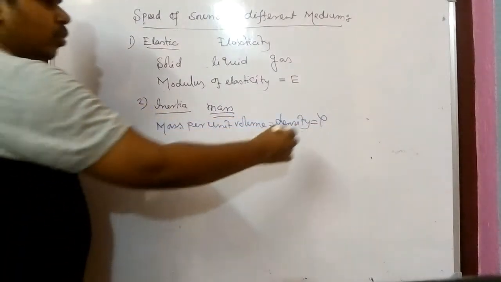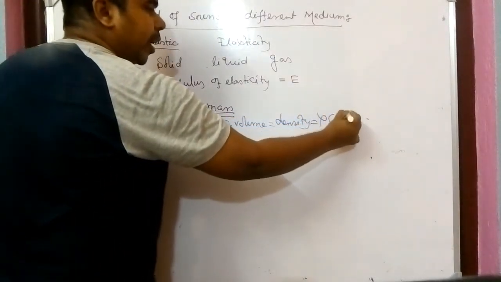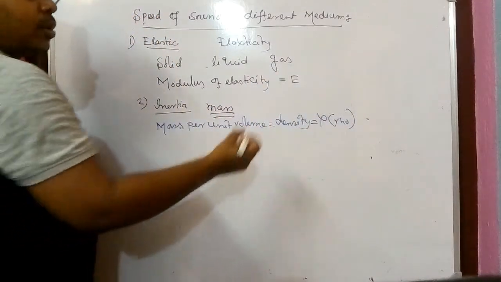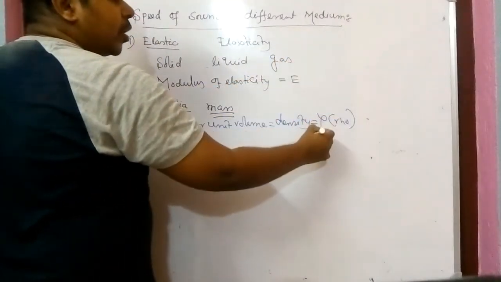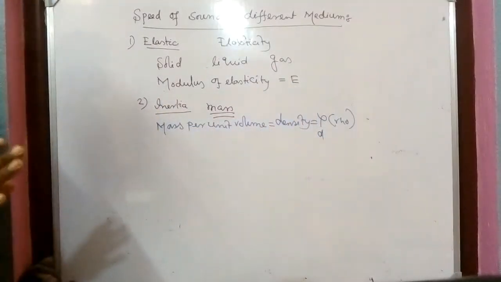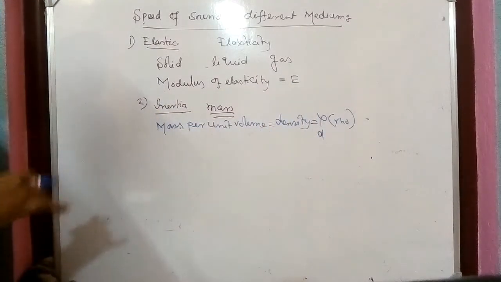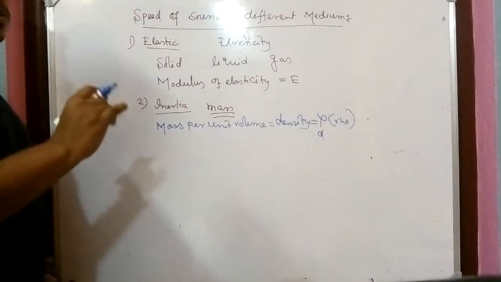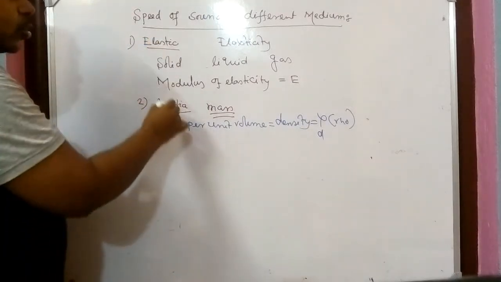It is known as rho, R-H-O. In some books, density is denoted by small d also, but nowadays it is denoted by rho. You have to remember this thing. So the speed of sound through a medium depends on these two things.